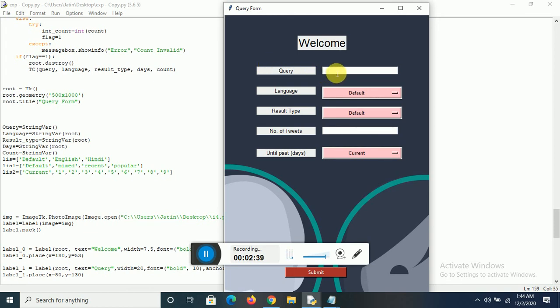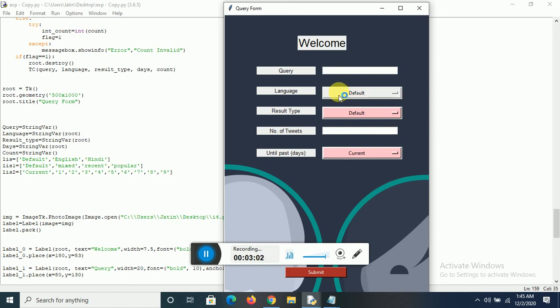The five parameters which are going to be used in the processing of our tweet are: the query, obviously, the name of the person whom we want to search. Basically, it is our main point which we want to search. It can be the name of someone or something. This is the main query, the main part about whom I want to search.